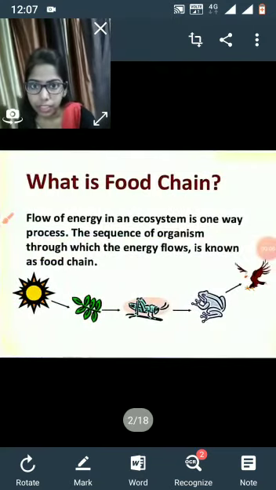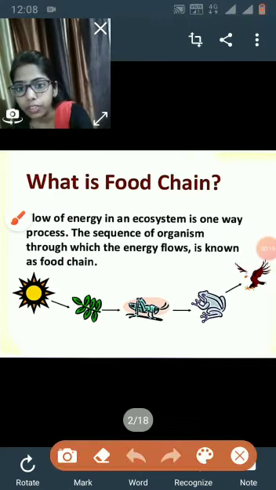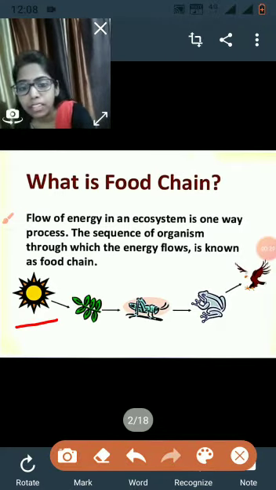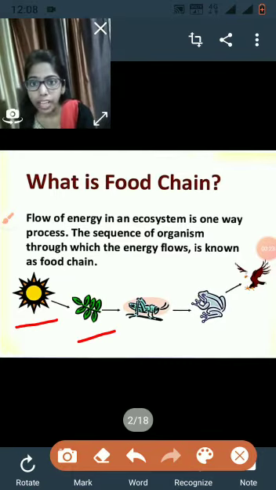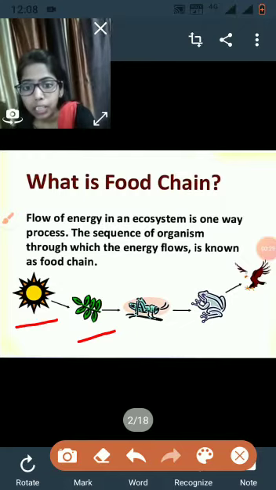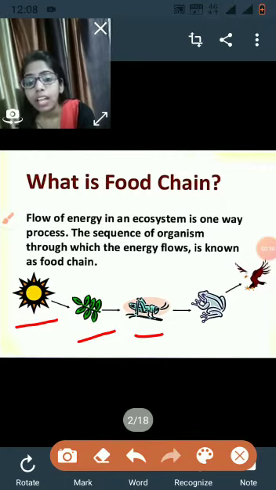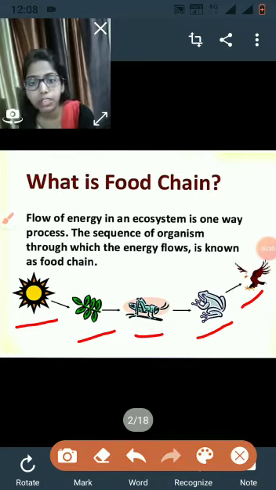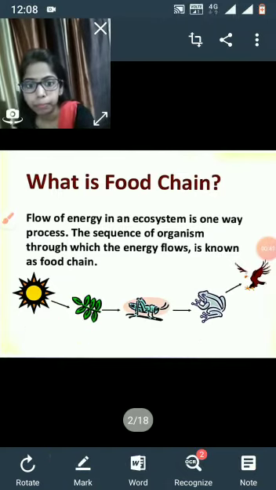So, what is a food chain? The sequence of organisms through which the energy flows is known as the food chain. As we all know, the sun is the ultimate source of energy. Plants trap this solar energy and produce their food by the process of photosynthesis. Now, the grasshopper eats these plants, the grasshopper is eaten by a frog, and the frog is eaten by an eagle. So the transfer of energy in the form of food is known as the food chain.